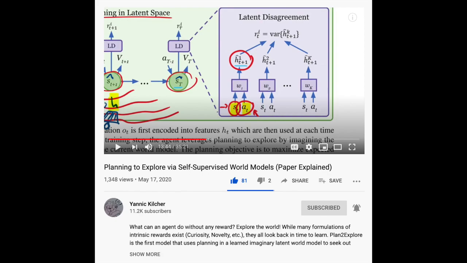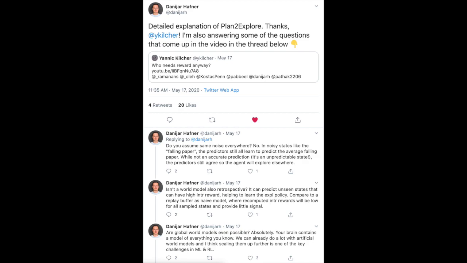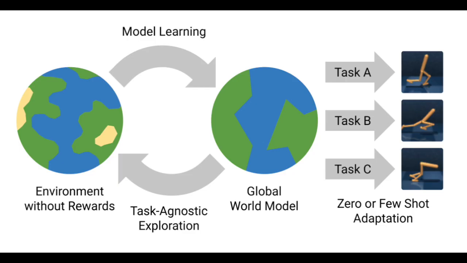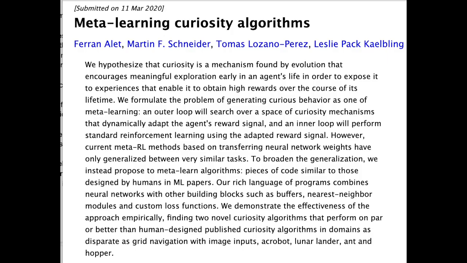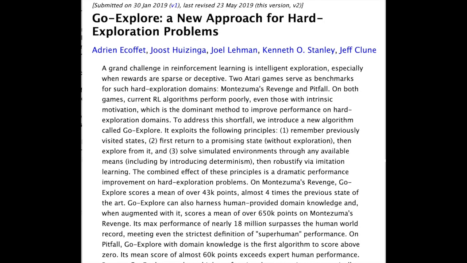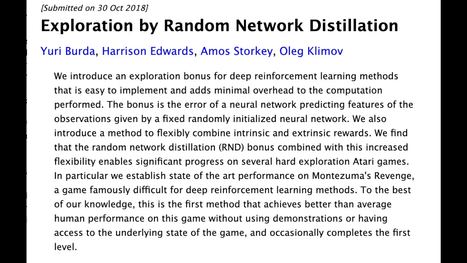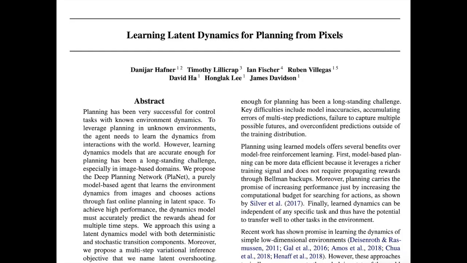I highly recommend checking out Yannick Kilcher's explanation of this, as well as a Twitter response thread from one of the authors addressing Yannick's concerns about the paper. Exploration has been a booming area of research lately. If you're interested in this, I also recommend checking out meta-learning curiosity algorithms, Never Give Up, Go Explore, and random network distillation. The world model design in Plan to Explore is very interesting as well. If you want to understand this model, read Learning Latent Dynamics for Planning from Pixels. This paper introduces the recurrent state space model, which is used in the Dreamer algorithm as well.